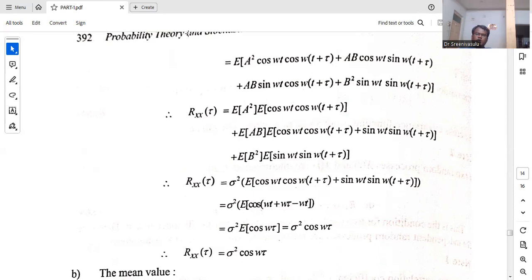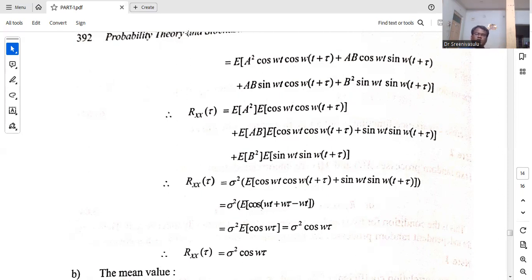So we are going to get the terms like this: a square cos omega t into cos omega t plus tau, plus ab into cos omega t into sin omega of t plus tau, plus ab into sin omega t into cos of omega t plus tau, plus b square sin omega t into sin omega of t plus tau. So like that, we are going to get the terms.